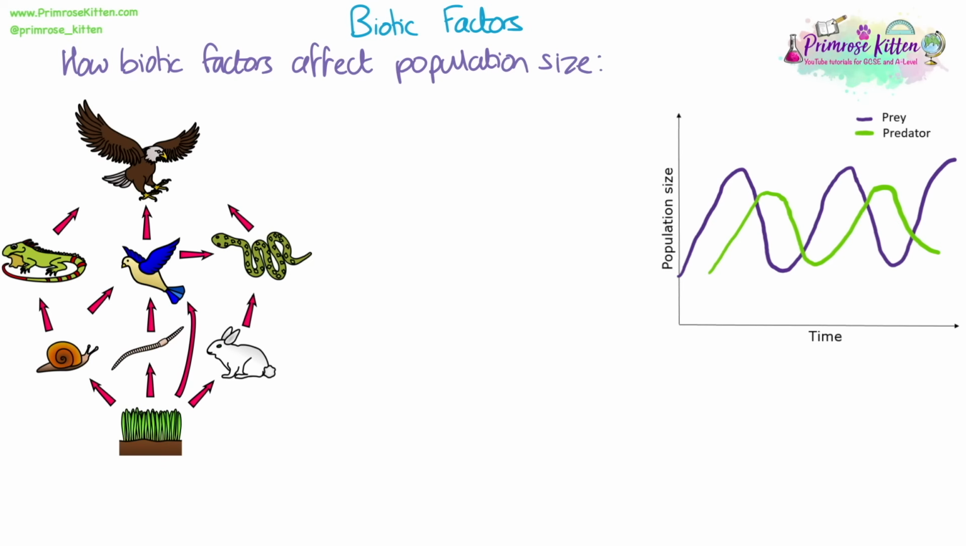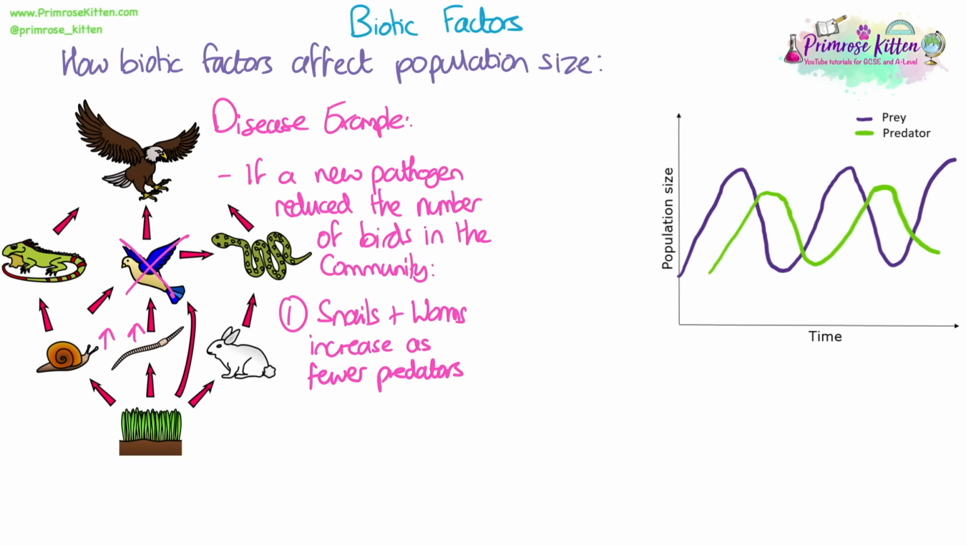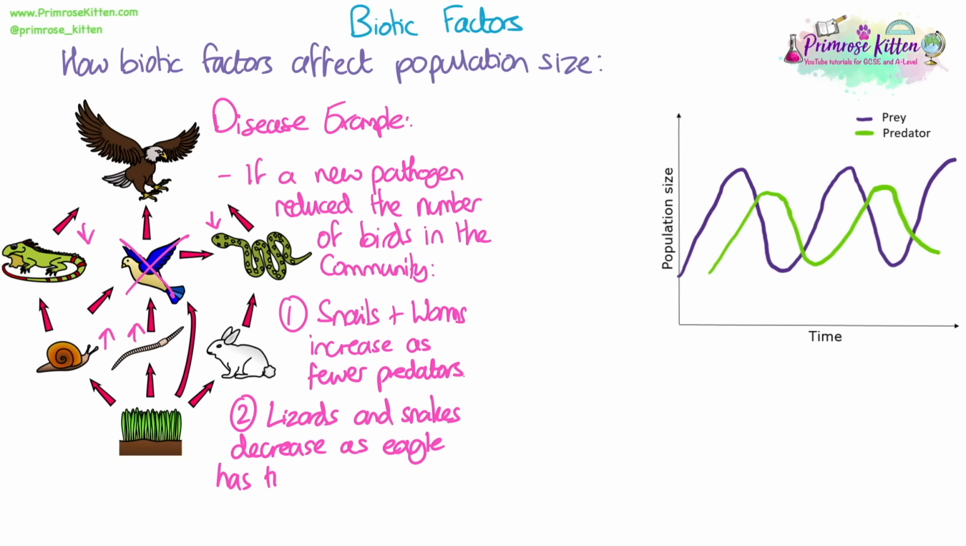We need to be able to explain how biotic factors can affect population size. An example with disease: what would happen if a new pathogen reduced the number of birds in this community? It would increase the numbers of snails and worms as they now had fewer predators. But the number of lizards and snakes could decrease as the eagle now has to eat more lizards and snakes to make up for the lack of birds, as they are one of their food sources.